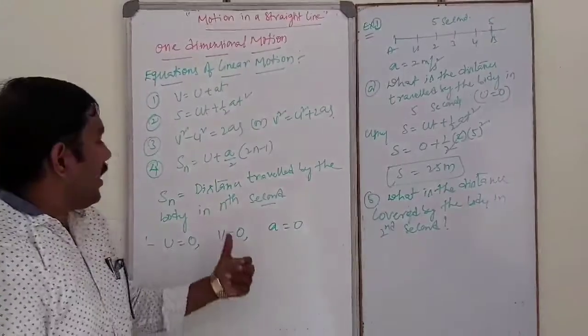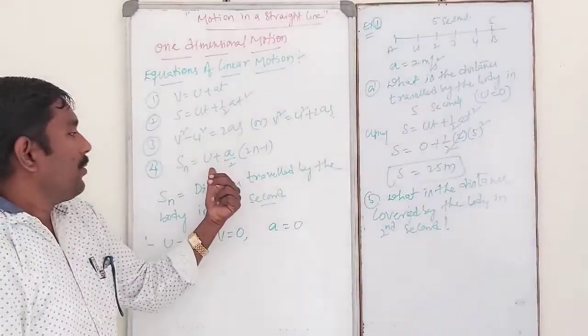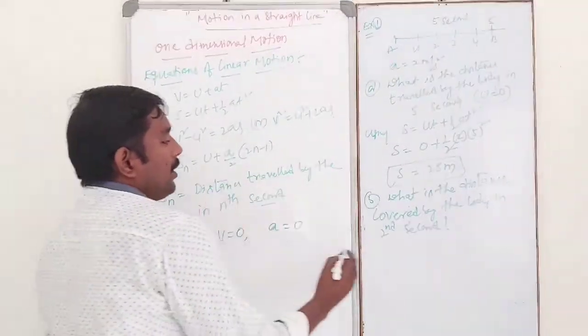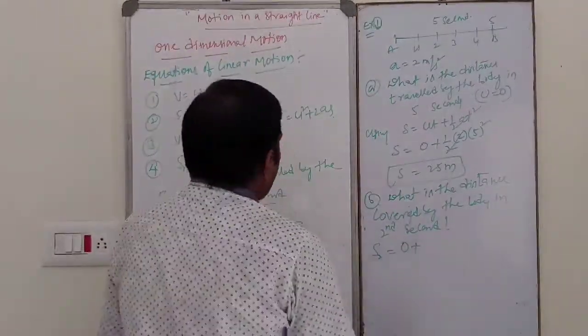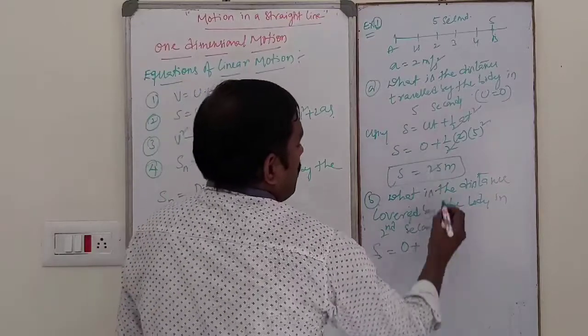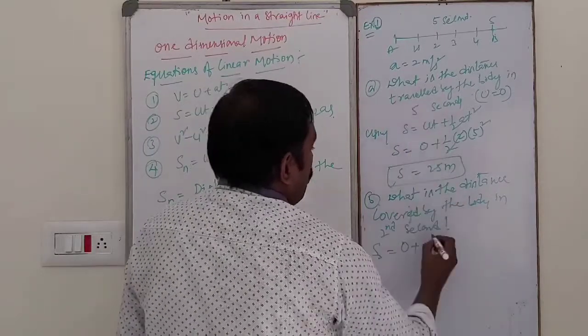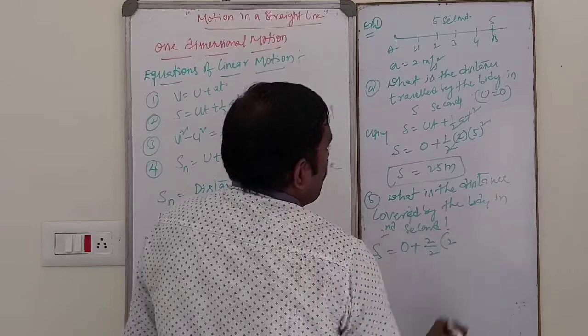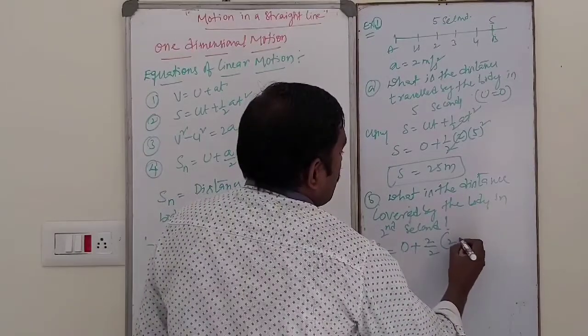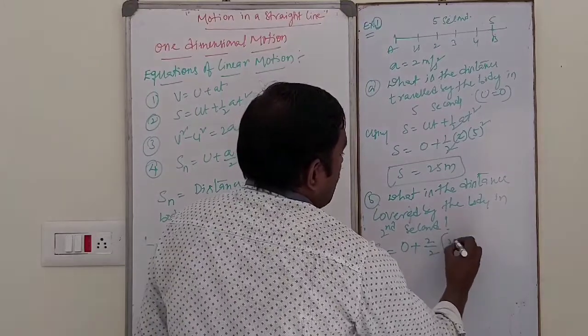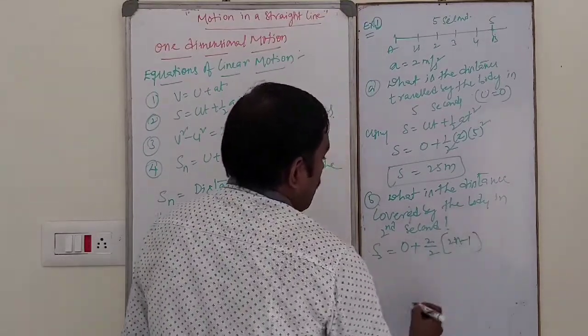This is the nth second formula. So by using this, S2 is equal to initial velocity 0 plus acceleration, that is 2 by 2, into 2n minus 1. So n is equal to 2, that is 2n minus 1.